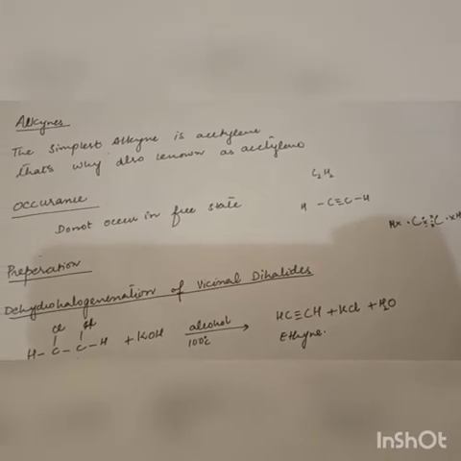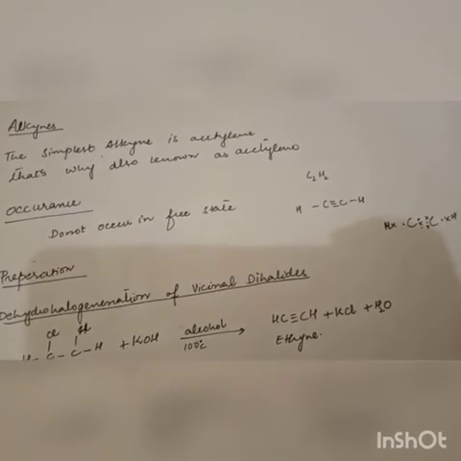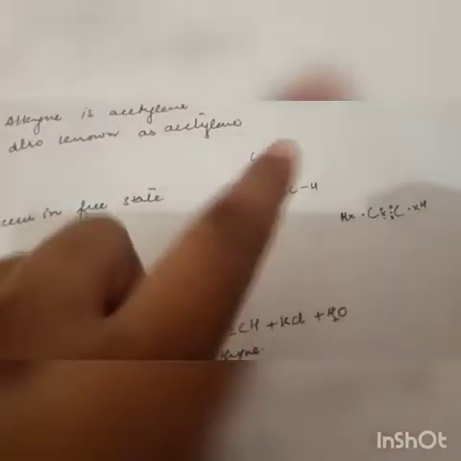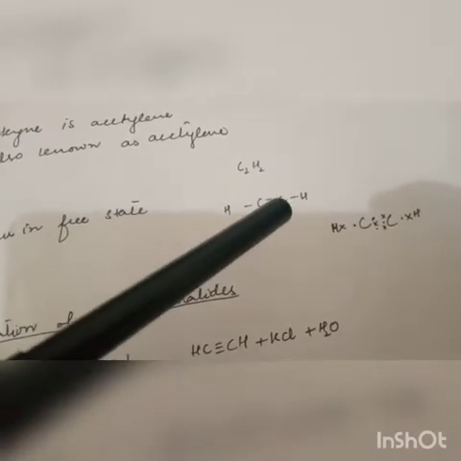The simplest alkyne is known as acetylene. The first member of the series is known as acetylene. Its general formula is C2H2. Its structural formula, you can see that there is a triple bond between carbon and carbon and a single bond with hydrogen. And if you look at the cross and dot formula, you can see a triple bond, mutual sharing of 3 electrons between carbon and carbon, and single sharing of the electron between hydrogens.